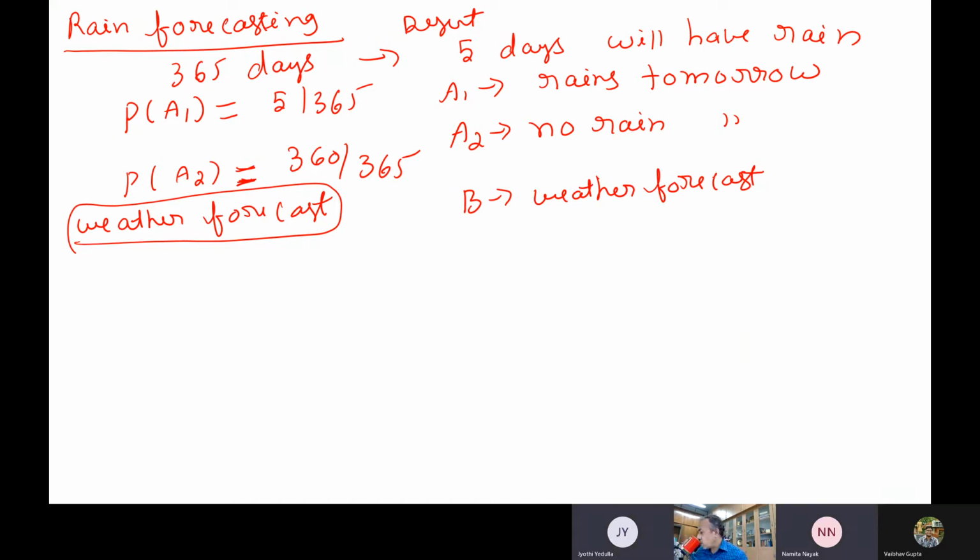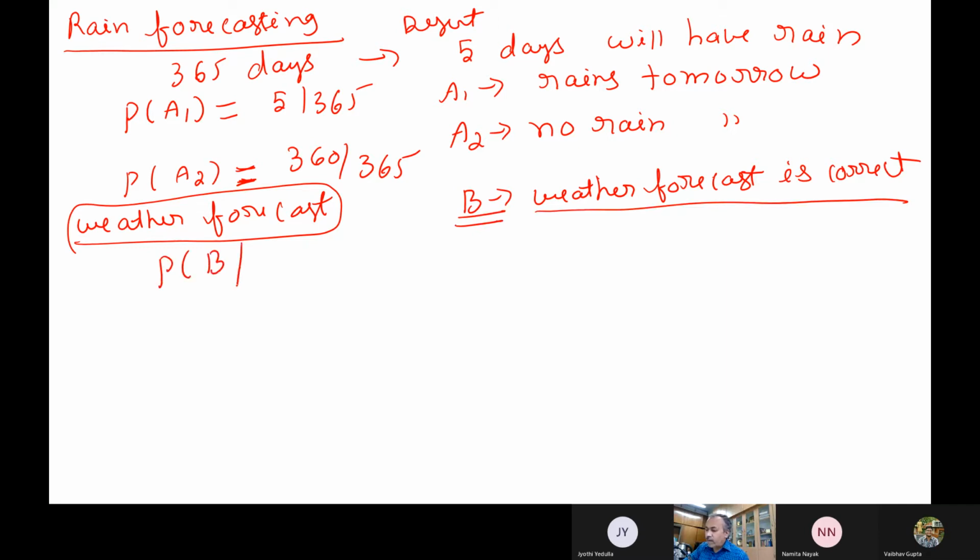So there is some variation. It won't be exact. There will be some error. So every weather forecast has some error, and so this also will have a probability. Let us say I take event B, which says the weather forecast is correct. So the probability of B given A1, that is, rain. Suppose the weather forecaster has told that tomorrow it will rain, and it really rained. This probability is 90%.